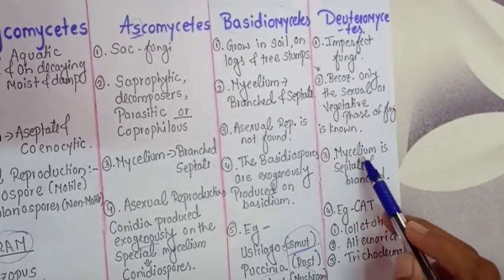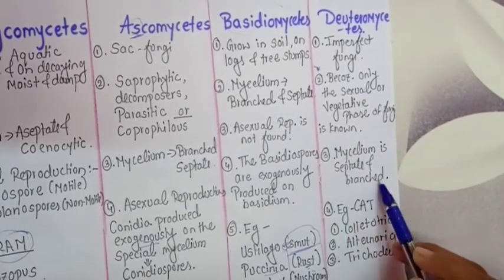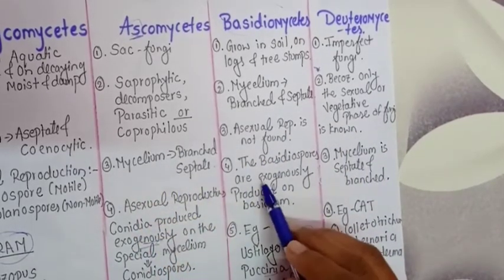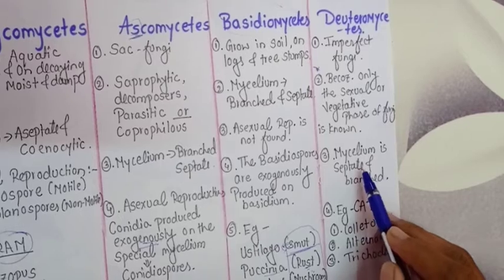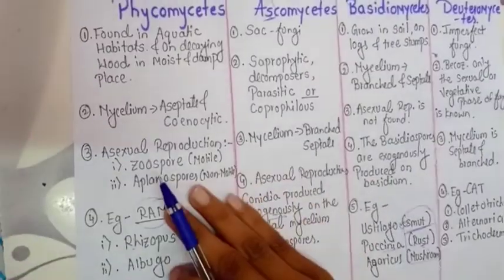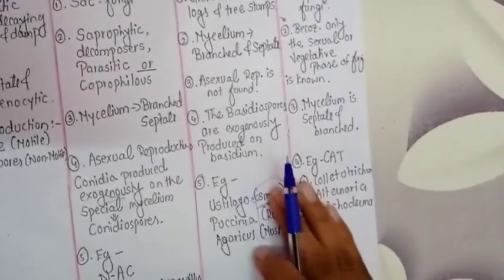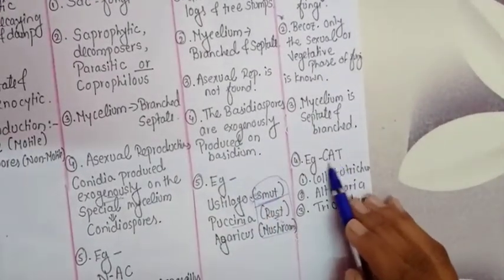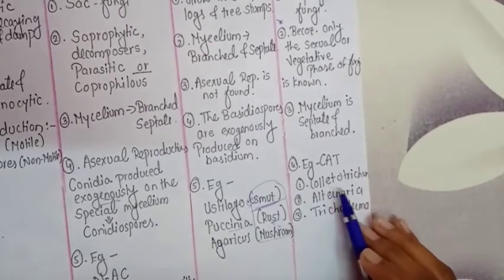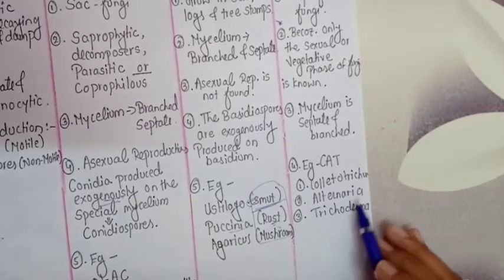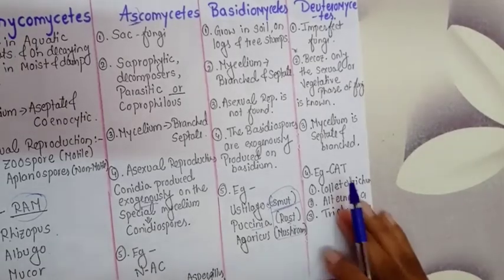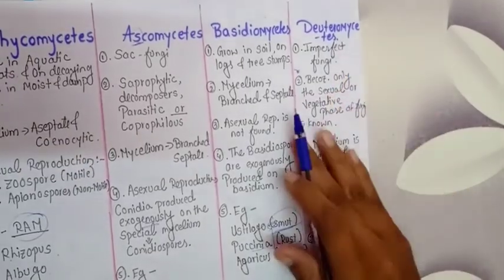Now, the next point is mycelium is septate and branched. In all the three, that is in Ascomycetes, in Basidiomycetes and in Deuteromycetes, the mycelia are branched and septate, but in Phycomycetes it is aseptate. Now, examples for this we can remember by the word CAT: Colletotrichum, Alternaria and Trichoderma. In this way, these are the three examples for the Deuteromycetes.